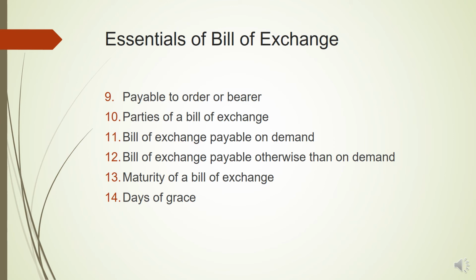Lastly is days of grace. So similarly, as in the promissory note, 3 days of grace are added before arriving at the maturity date. So if the bill was drawn on 1st of January 2020 and the bill was for 3 months, so the due date for receiving the payment was March 31st, that is after 3 months, or we can say April 1.